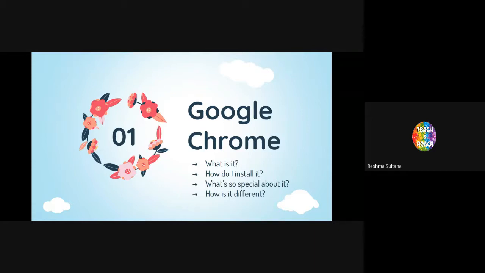Even if you don't know much about Google Chrome or you're new to it, we'll see how to do that. Okay. So I will stop sharing my screen, that is my Google Slides, and I'll be showing you my Google Chrome and my system so that you can understand what to do practically.